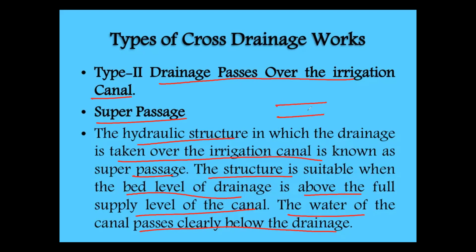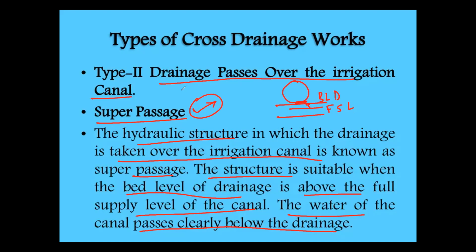There will be a clear gap. So this is the canal and this will be the drainage. So if there is a clear gap between the bed level of the drain and the full supply level of the canal, then the structure suitable is super passage.